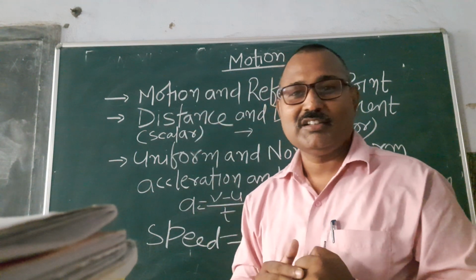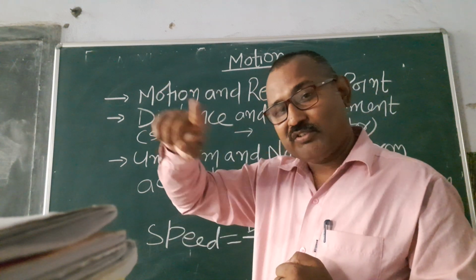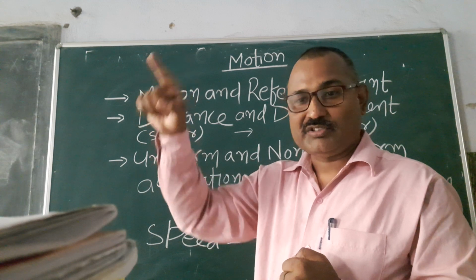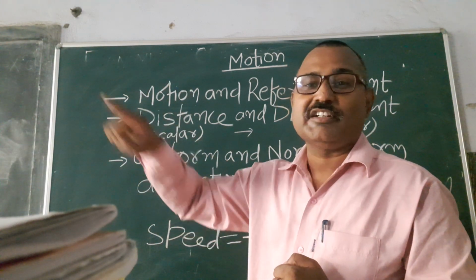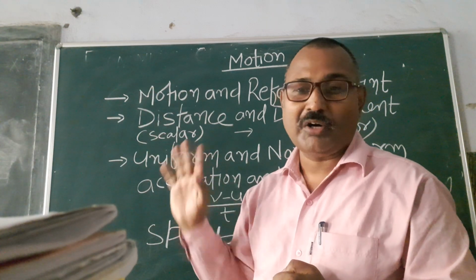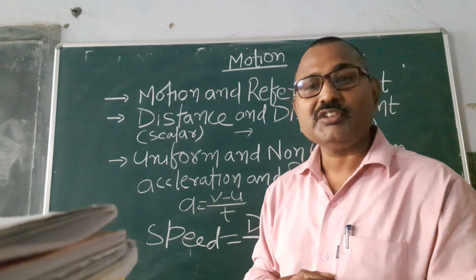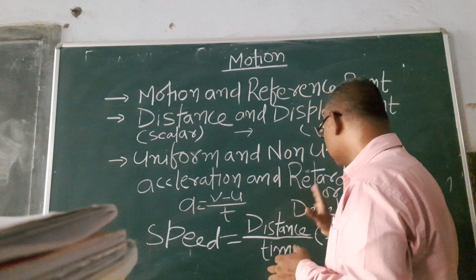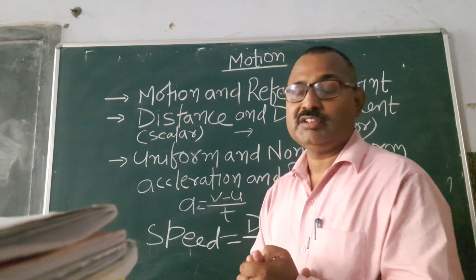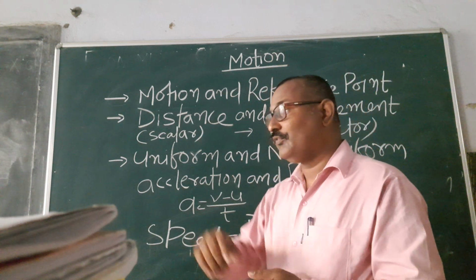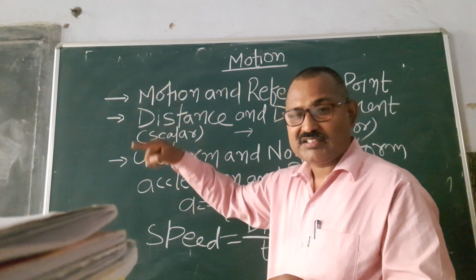When you start from 60 kilometers, stop for a while and again start your bike with 70 kilometers, this is non-uniform because your speed has changed. So this is non-uniform motion, and its graph will be zigzag, like this. As you change your speed with respect to time, your graph goes up and down. But a straight line represents uniform motion, right?